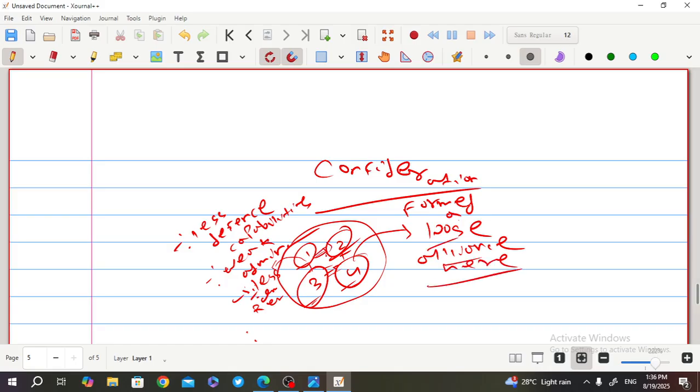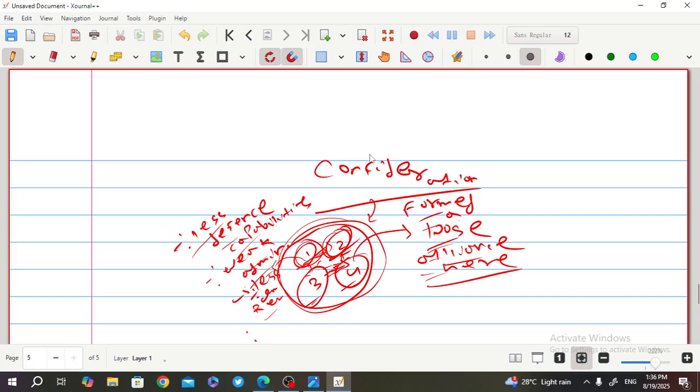That means the bond between them is not strong. Each island kept most of its powers and handles common defense. Islands 1, 2, 3, 4 have common defense, but very weak defense capabilities, weak administration, and less law and order. In the confederation, the characteristic feature is that they form a loose alliance between them.